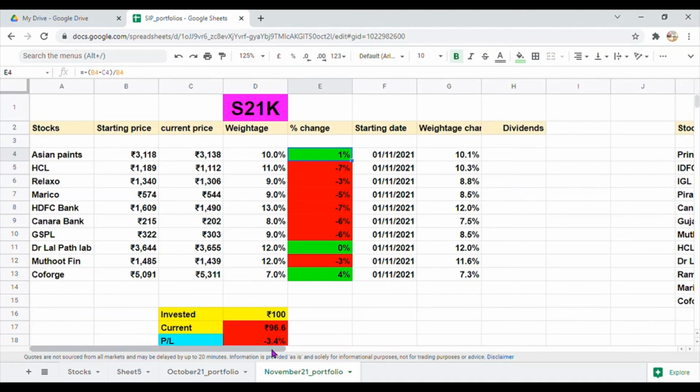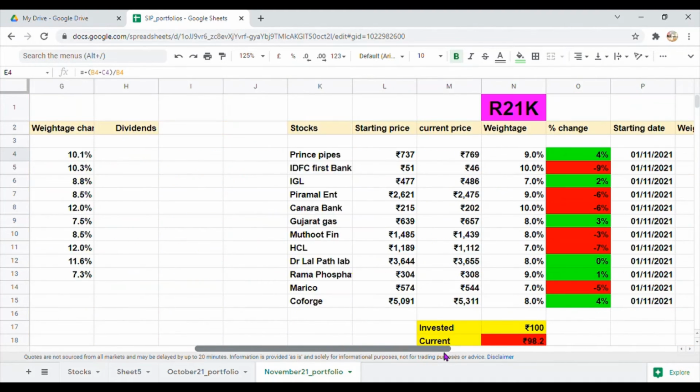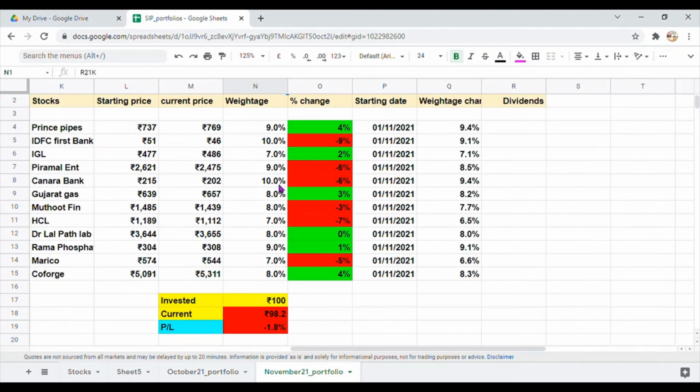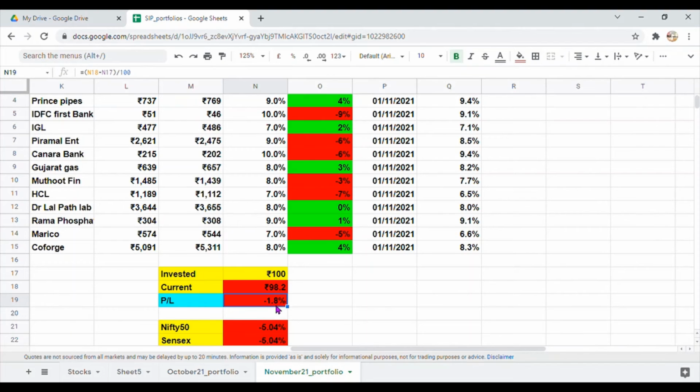Now let's move on to the last portfolio, that is the risk taker portfolio. The name of this portfolio is R21K. R means risk taker, 21 means year 2021 and K means the month of November. This portfolio is down by 1.8%, which means 100 rupees invested in this portfolio would have become 98.2 rupees.